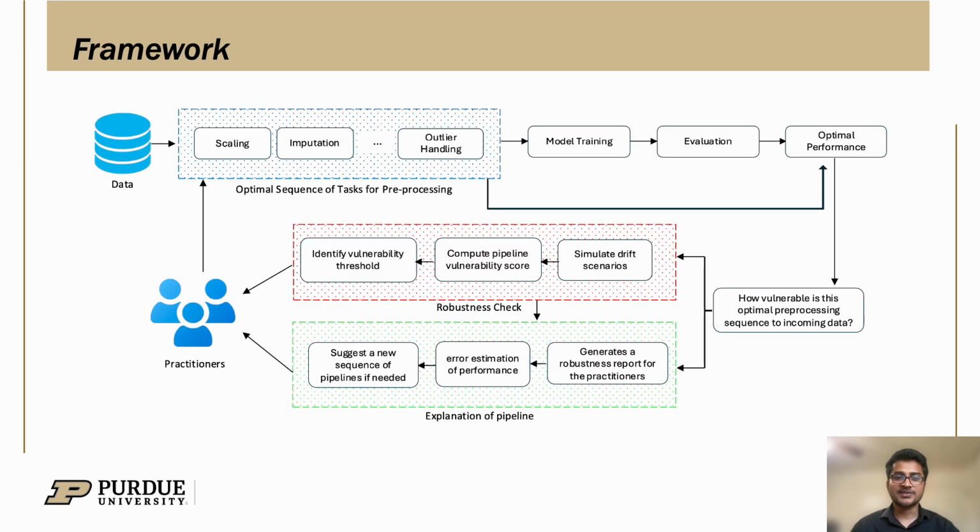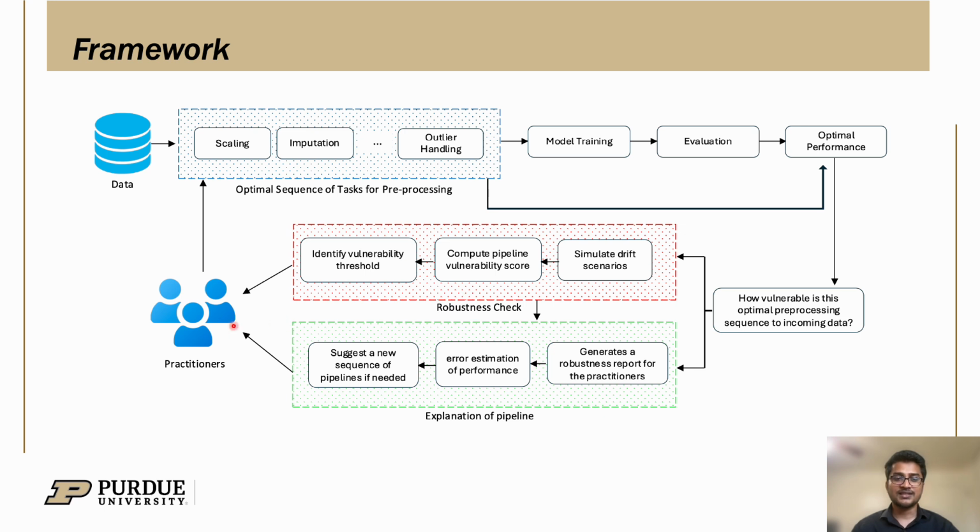This is the complete architecture of the study. The upper portion shows the regular process of optimizing a machine learning pipeline and how it brings optimal performance to the model. The red shaded part, the second stage, shows how we compute the vulnerability score and process it. We first simulate n drifted scenarios, compute the vulnerability score, and generate the vulnerability matrix. By empirically analyzing and evaluating that metric, we identify the vulnerability threshold.